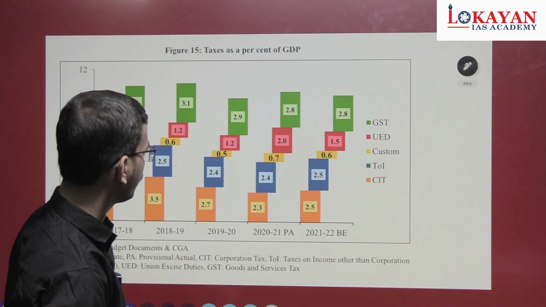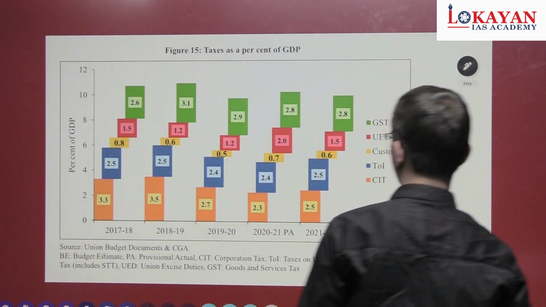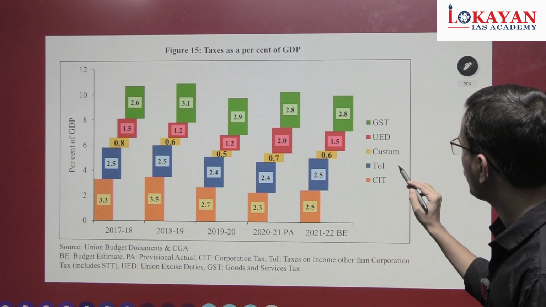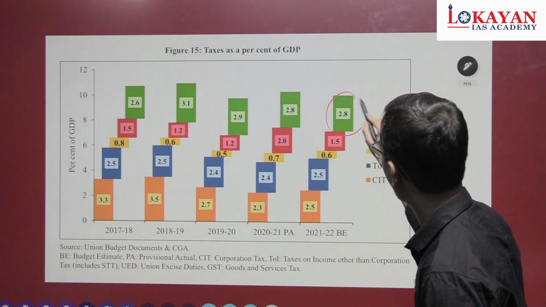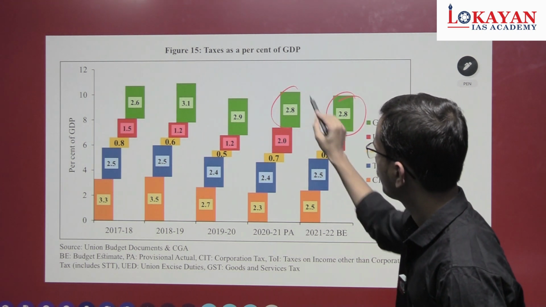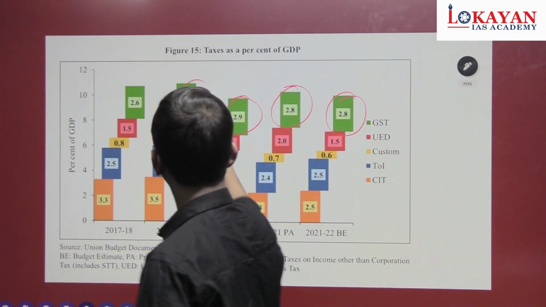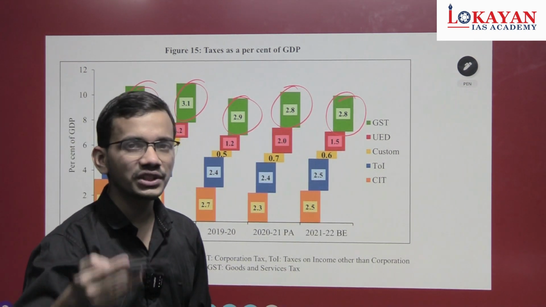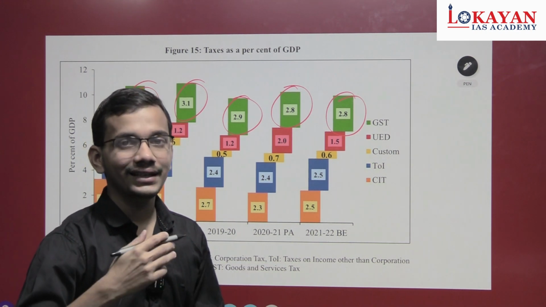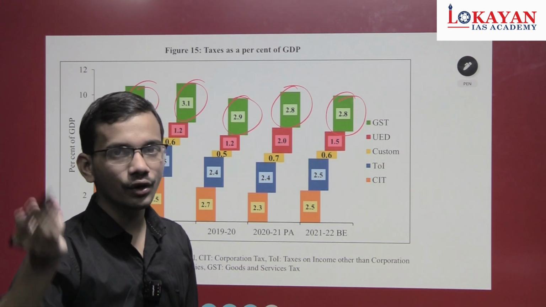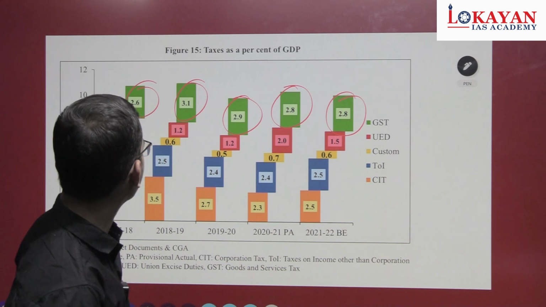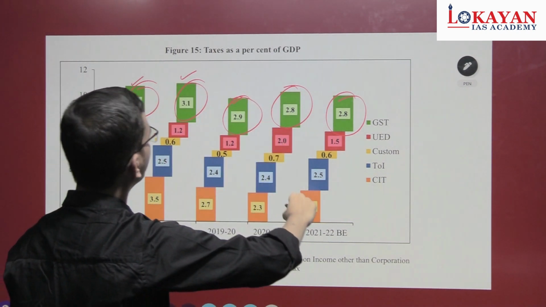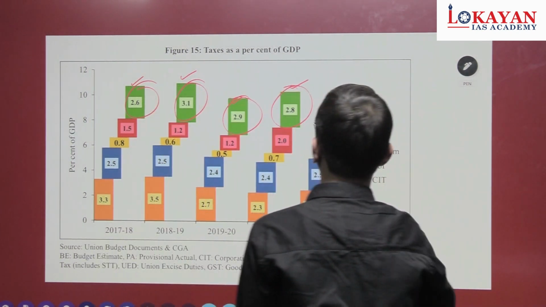This one again is important: contribution of taxes. Okay, see, GST 2.8%. So a question can be asked like, the contribution of GST in overall tax is increasing consistently over 5 years. Will it be correct? There is a fluctuating trend: 2.6, 3.1, 2.9, 2.8, 2.8.